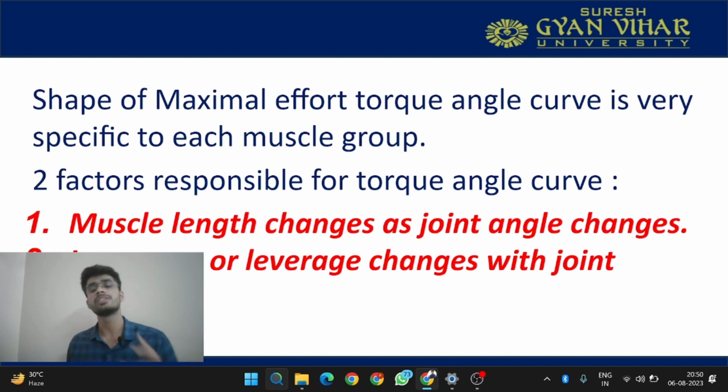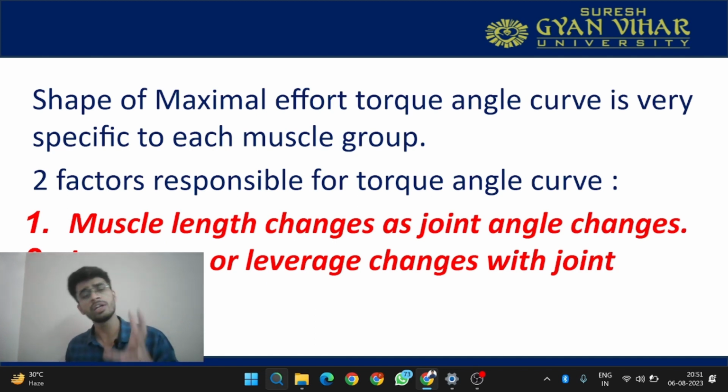You know that muscle has the ability to produce the maximum amount of force at its resting length. If it goes below the resting length or above the resting length, the force producing capacity will decrease. So it can have the optimal resting length at a particular angle. So this is the very first reason why the torque angle curve is like this. The second important thing is lever arm or leverage, of which we have talked already. We have talked in very much detail in our previous lectures. In the lever video I have explained in detail what is internal moment arm and why it is important for a muscle. If you have not watched that, you can just go and check that video in our playlist.